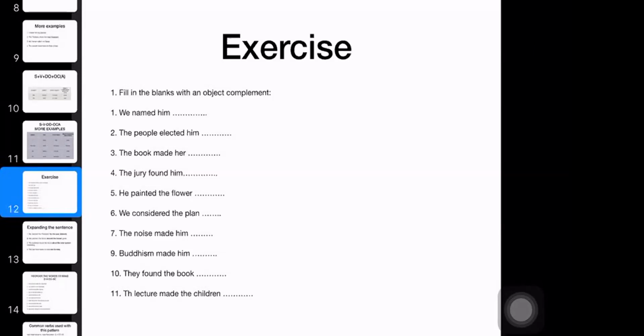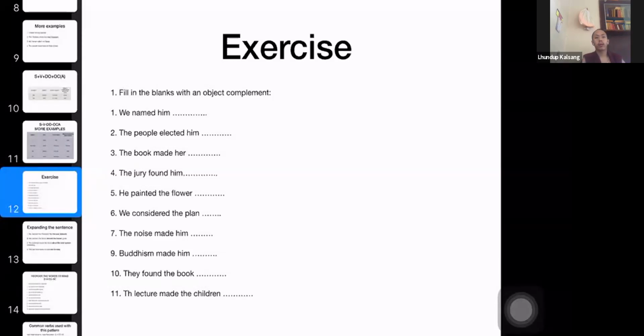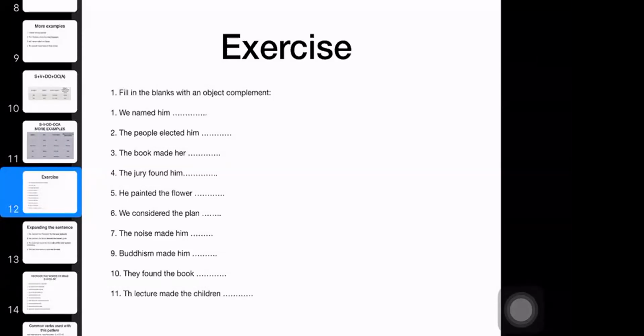Number 2. The people elected him monitor. The people elected him the monitor. Or the president. We put a noun there. Then, the book made her happy. Happy, yes. Who happy? Her happy. Not the book. The book made her happy. The pattern, the adjective.